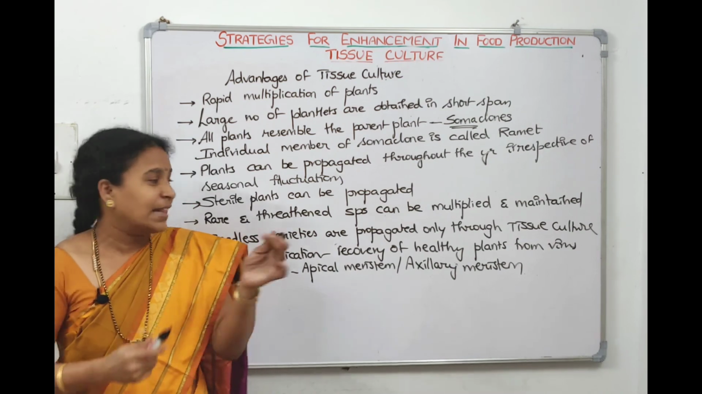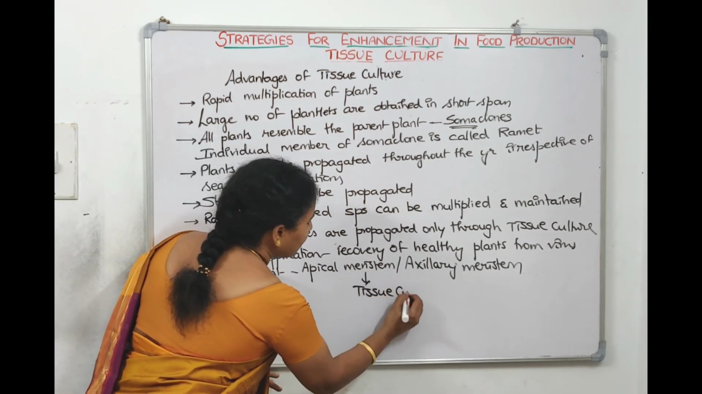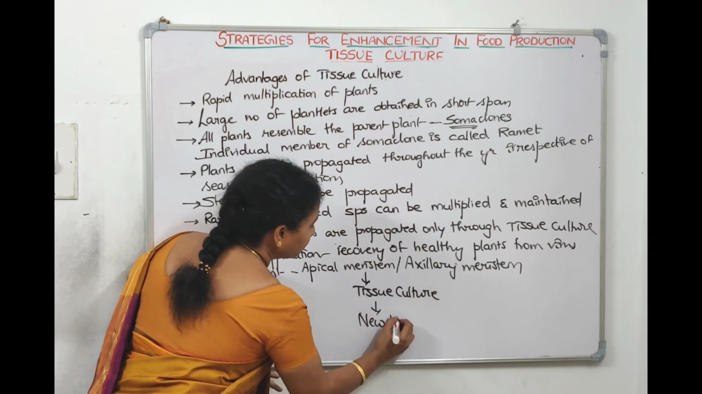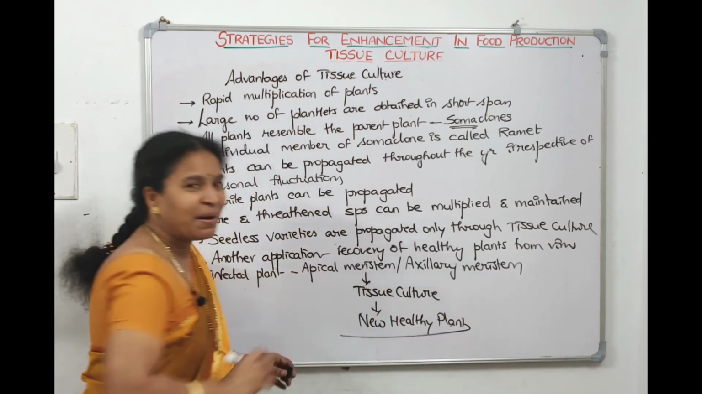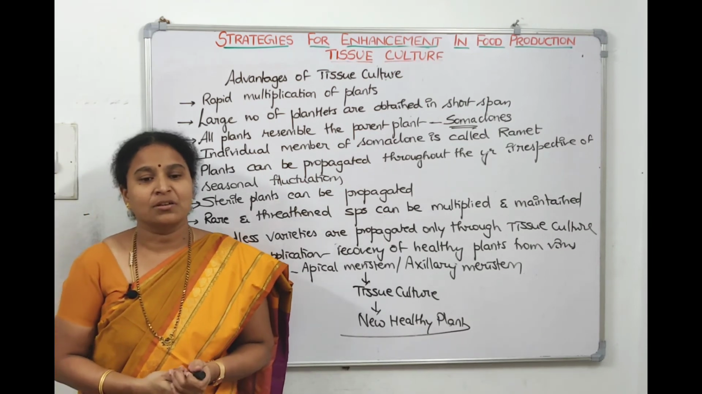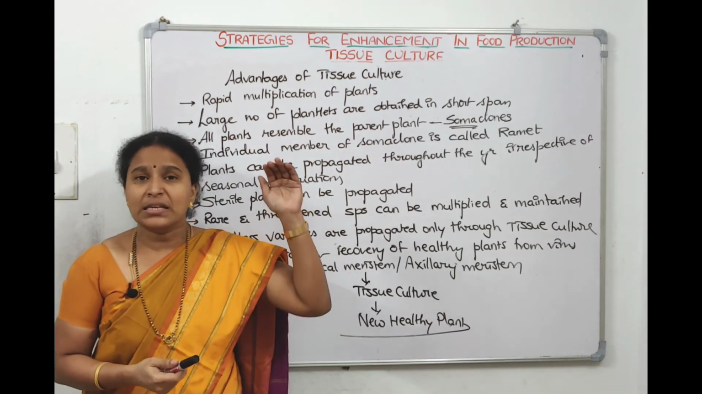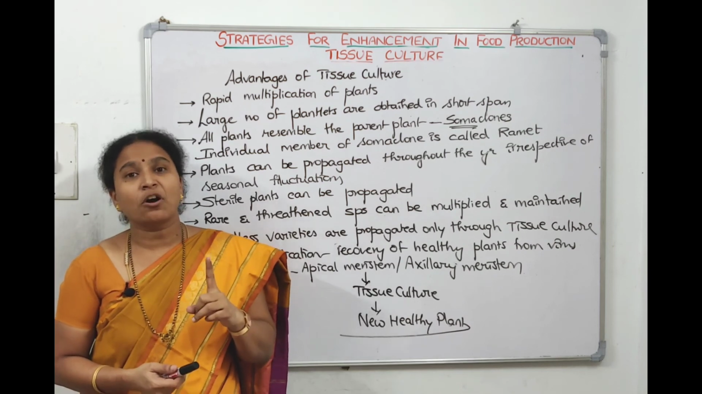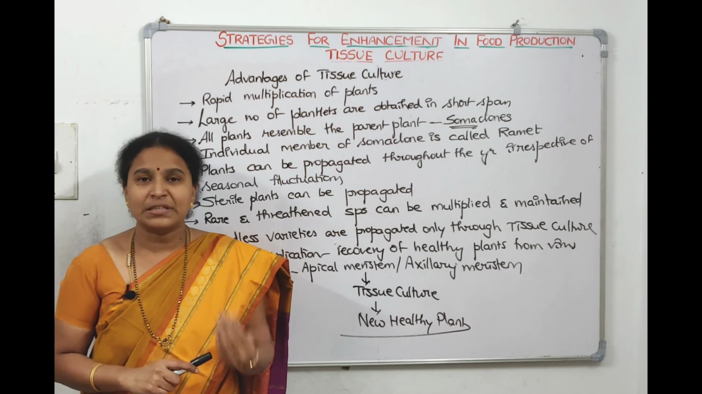That we will take, and with these cells we will do tissue culture, and through tissue culture we will generate the new healthy plant. So I got the same plant variety again. Understood, children? So this is one application. This is called meristem tissue culture. All these are the applications of tissue culture. In the next lecture, we'll be talking about somatic hybridization. What are hybrids and all, we will see in the next lecture.